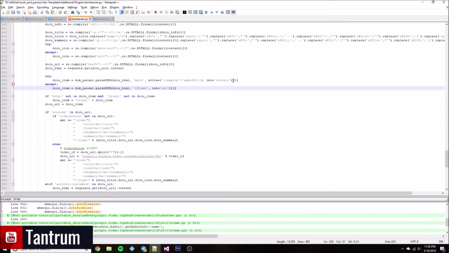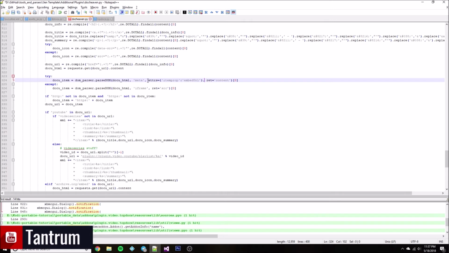So I know that if it throws an exception, that's not up there. Alright, if you see, I got the 0 because it should only be 1. So if that throws the exception, I go ahead and pull it the hard way, which is the other way they do it, which is the iframe source. So it's kind of simple. I do use DOM parser for that. I probably, for both of these, could get away with regex. In fact, I know I could, but I didn't. I may change that out down the road, I don't know. But as you can see here, it's quick and easy, bam.